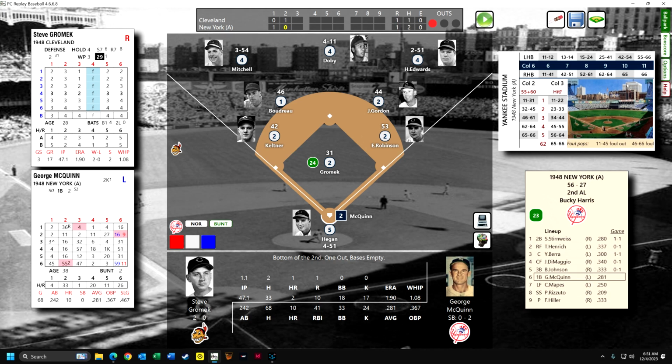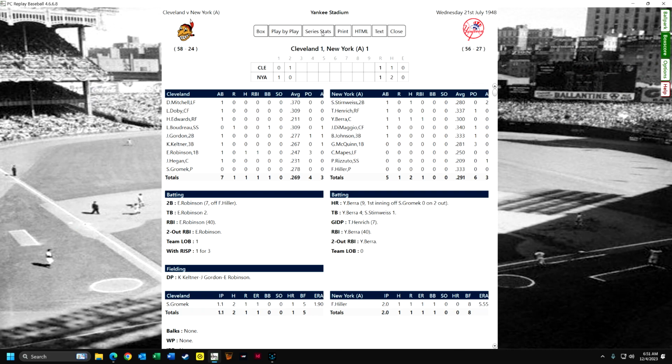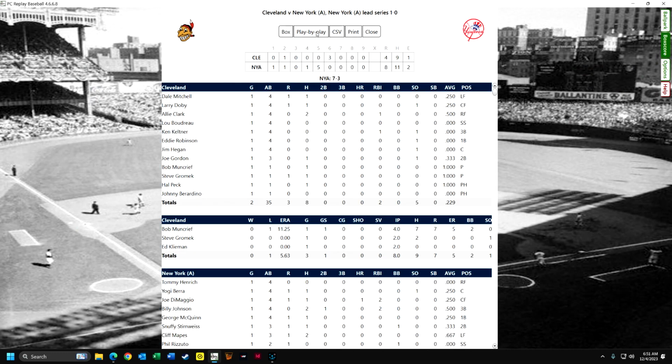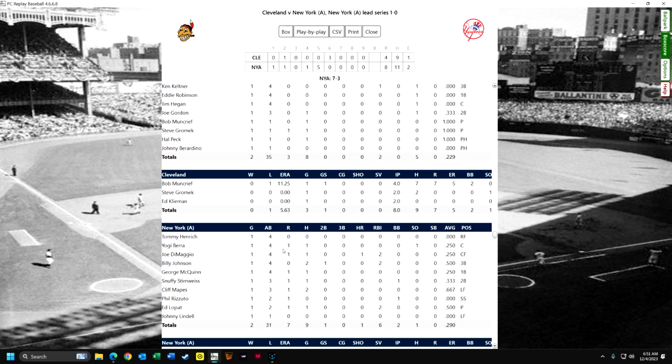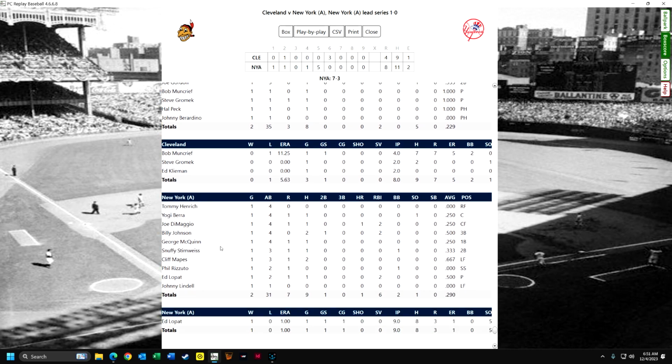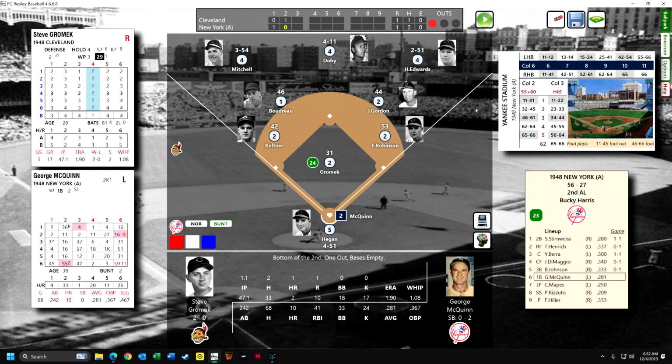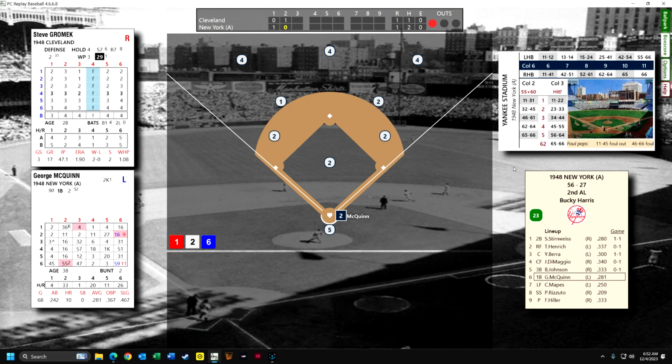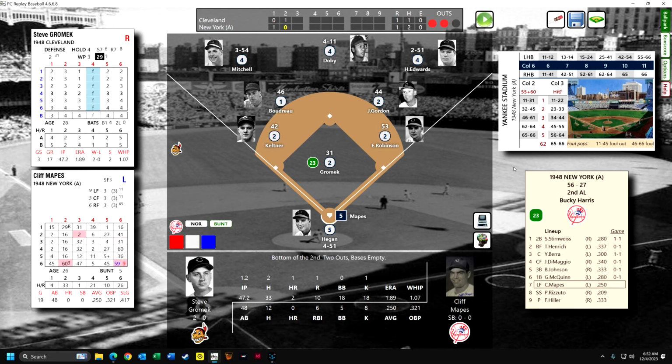And in fact, I can look up here, click box score, click season series stats. You can see New York leads because they won the first game of the doubleheader, and you can see in this game, McQuinn went 1 for 4 in our last game. But in the last 10 games or so, he's had some really big hits to help the Yankees get into second place. This particular at-bat, he strikes out.